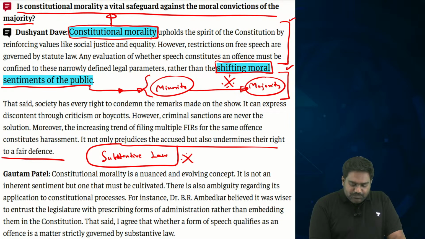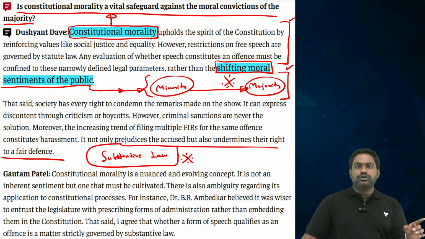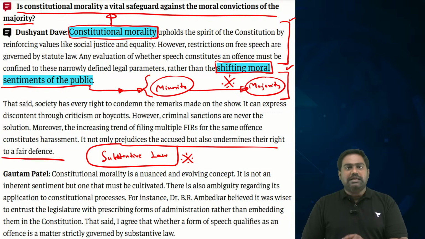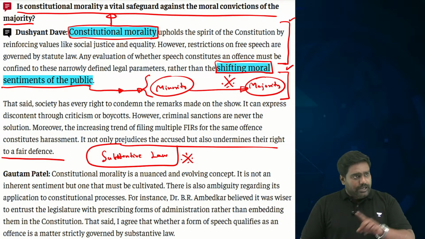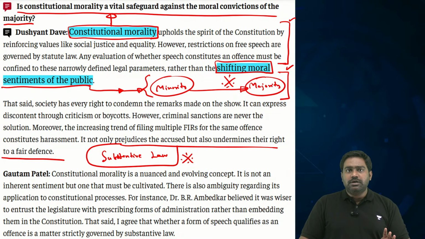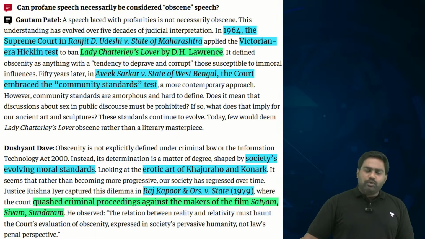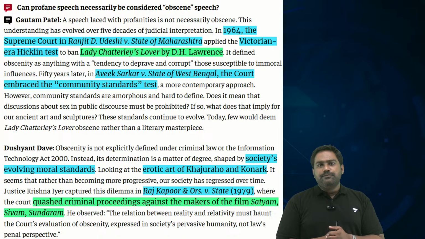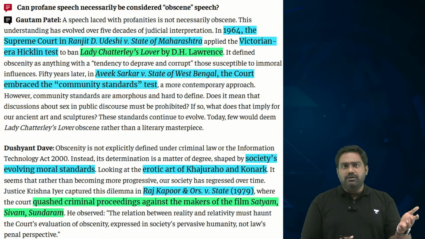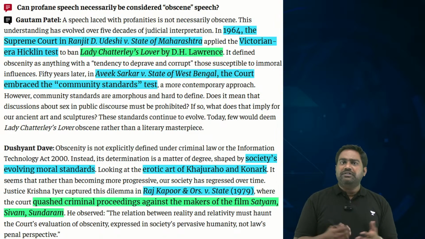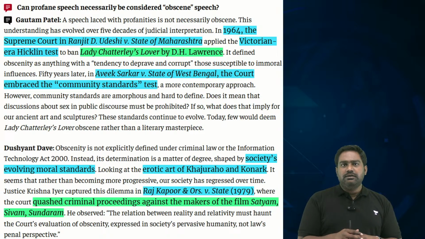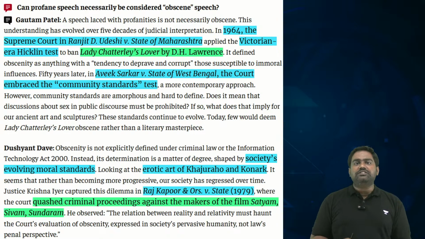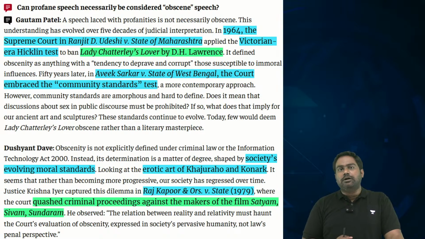This is what the experts feel, that social morality should not be determining the restrictions on free speech. What the majority feels as offensive should not lead to curbs on free speech, according to these experts. It should be constitutional morality. As I said, you can choose to criticize these comedians. You can criticize anybody who makes obscene, vulgar, offensive statements. But should that be a ground to file cases, seek their arrest, threaten them, and curb their right to free speech? That is the big question being debated in this article.